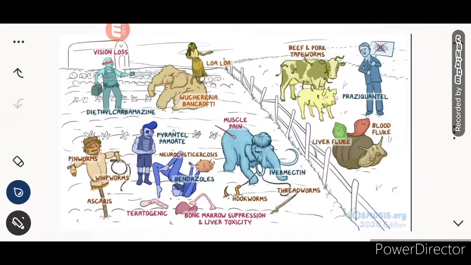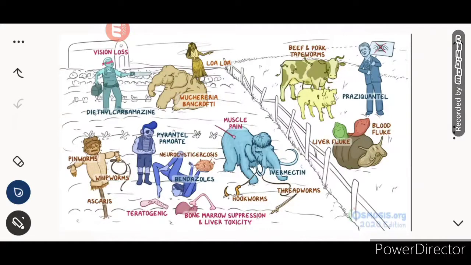and ascariasis. Okay, so here is a mammoth representing the class Ivermectin. It is effective against the threadworms and also used for the hookworms and the pinworms. The side effect of ivermectin is muscle pain, and benzimidazoles are also teratogenic and cause bone marrow suppression and liver toxicity. So these are some of the side effects.